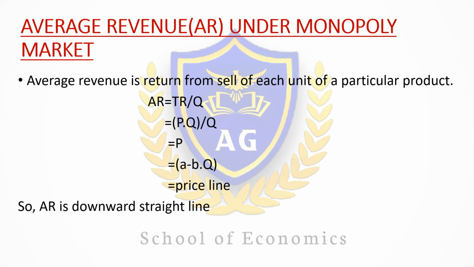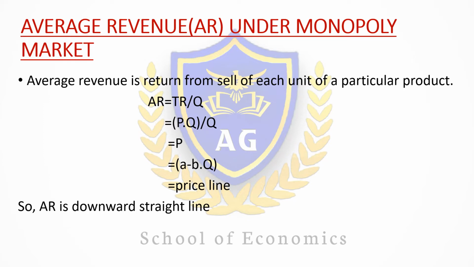Mathematically, it can be written as AR equals TR divided by Q. Here TR means P into Q, that is price into quantity, divided by Q. So Q cancels out and it remains with P, or price. So the value of AR is P, or price.